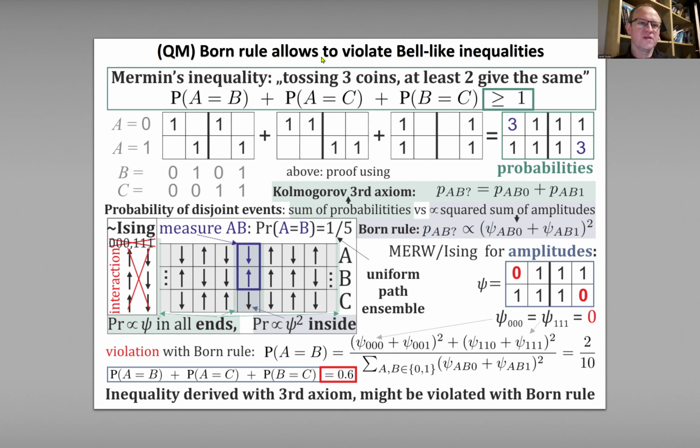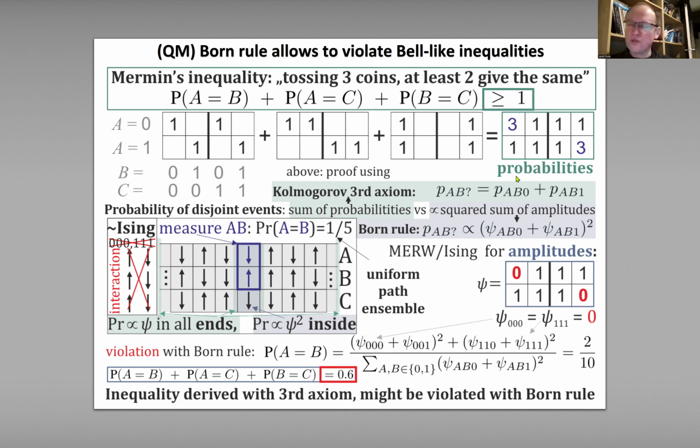A simple proof: there are 8 possibilities, and this inequality corresponds to this form, that A and B have to be equal. Among these 8 possibilities, there are 4 of this form, plus this 4, and if you sum it, everywhere it is at least 1. So whatever probability distribution on these 8 possibilities we choose, this has to be at least 1. So we have just shown this inequality. But for that, we have used this Kolmogorov third axiom: the probability of an alternative is just the sum of probabilities.